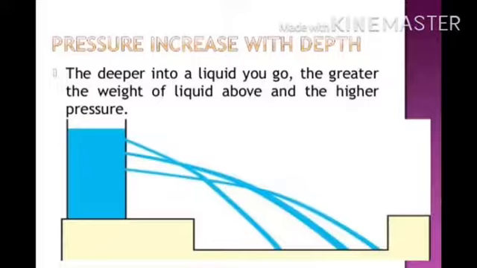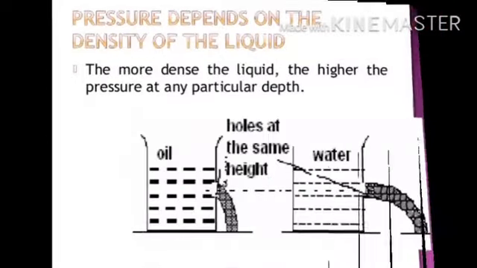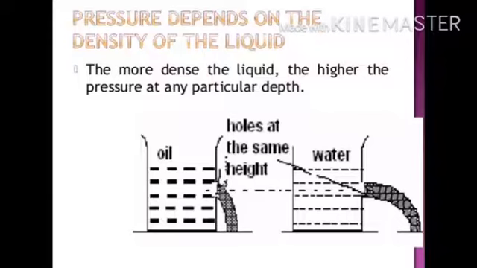This shows that the pressure of the water in the can is greater near the lowest hole and least near the uppermost hole. Thus the pressure due to a liquid increases with depth from the surface of the liquid. The pressure also depends on the density of the liquid. The more dense the liquid, the higher the pressure at any particular depth.